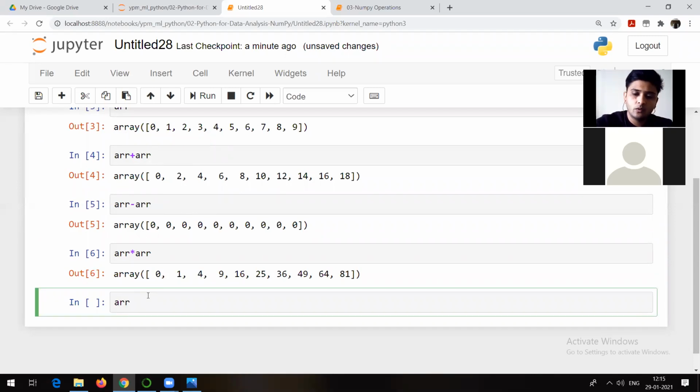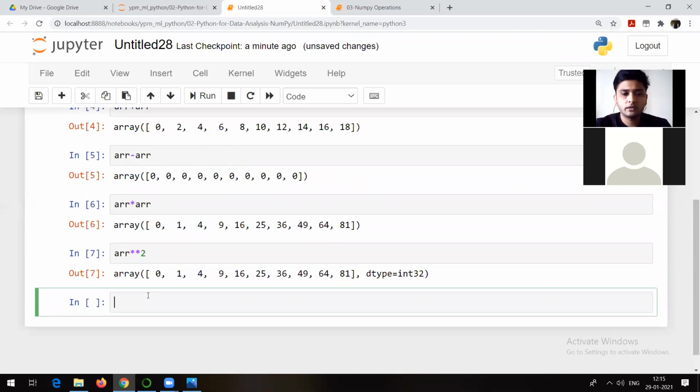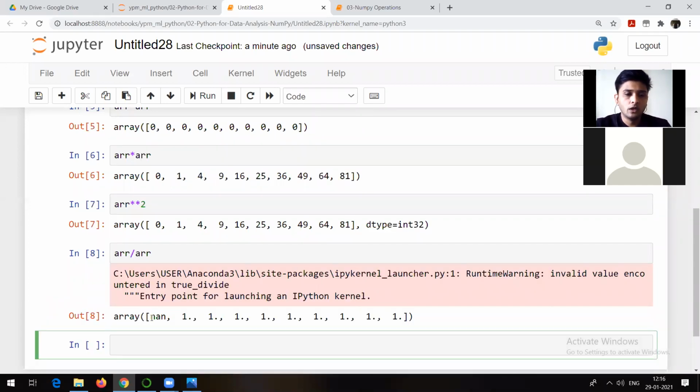Similarly, you can apply any operation. Suppose arr star star. Now you know star star is nothing but the power. But if I try to write arr divided by arr, what's going to happen is we know that our arr is 0, 1, 2, 3, 4, 5, 6, 7, 8, 9. So in this case, it will be 0 by 0. That condition is going to come here. 0 divided by 0, so you are going to get NaN. That is not a number, right?